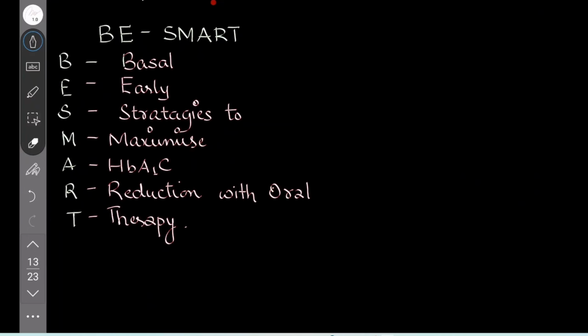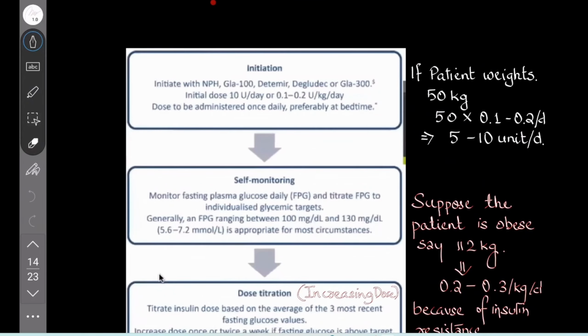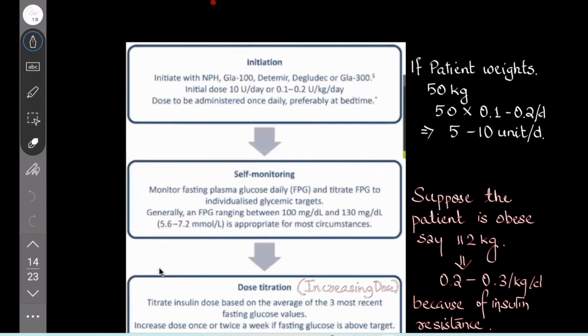It is a published paper of the American Diabetic Association. B-SMART means basal early strategies to maximize HbA1c reduction with oral therapy. These Indian guidelines say that for initiation of insulin, that is a basal insulin, it can be NPH, glargine 100, detemir, degludec, or glargine 300.